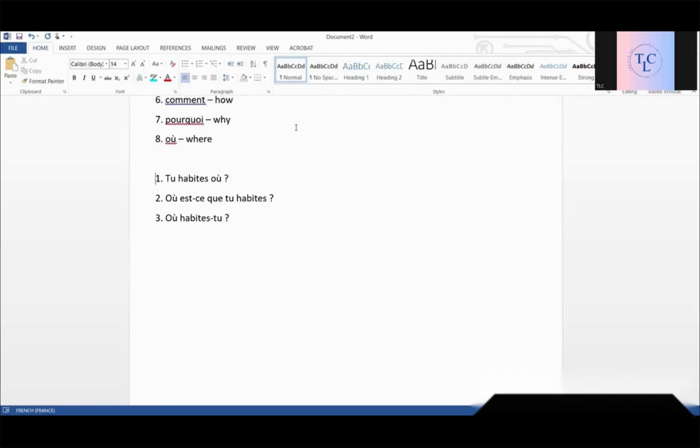Remember. You can see over here. If you're starting the question with a question word, you have to follow est-ce que or inversion method. If not, you have to put the question word after the verb. Subject, verb, and then question word and the rest of the sentence. That's how it is. Let's take one more example.